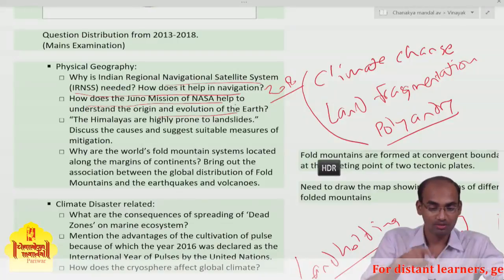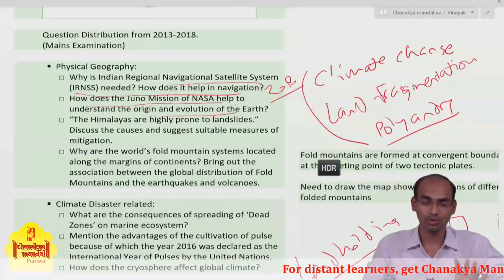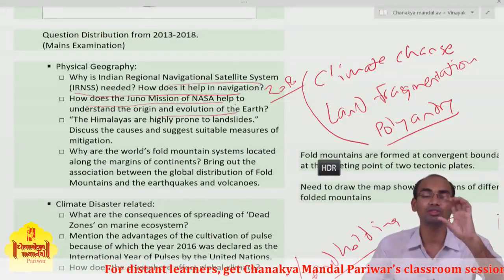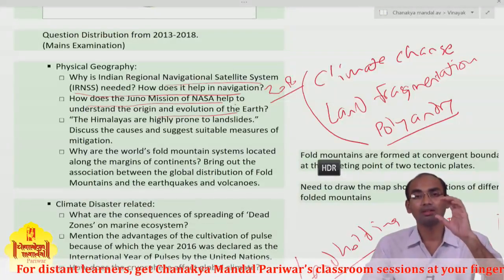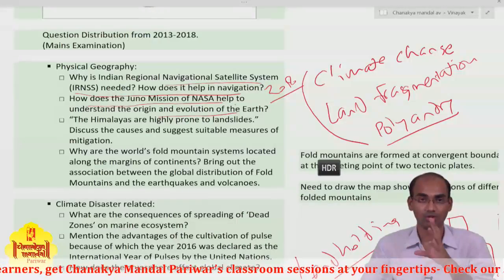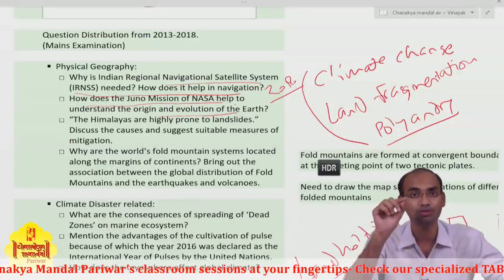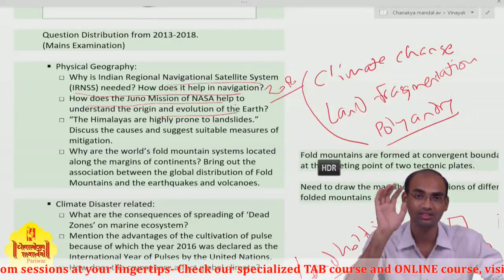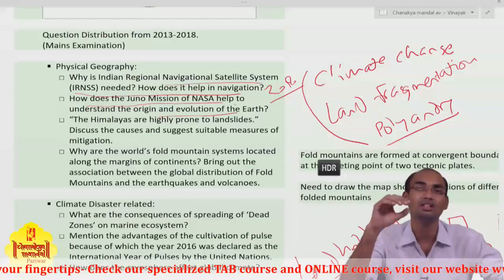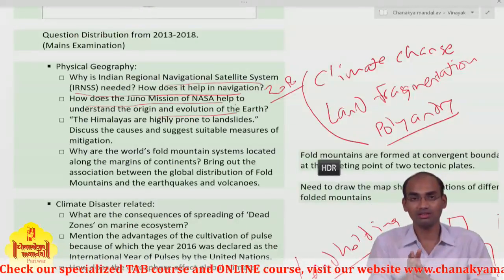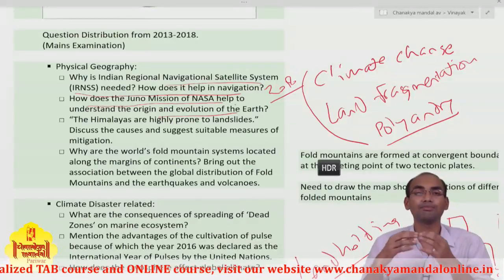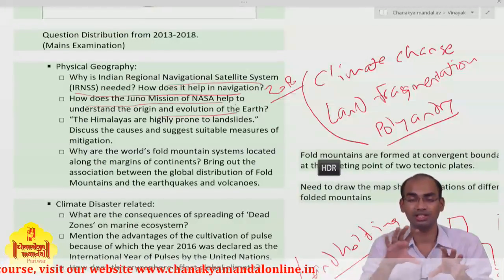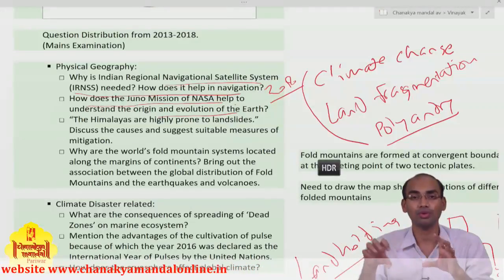So what will be the introduction of your answer? That is, what is this Juno mission, and after that, what are the objectives of the Juno mission? First one should know that the Juno mission is for Jupiter. This is an expedition to Jupiter, and with this mission NASA is trying to understand the atmosphere of Jupiter: the composition of the atmosphere, the temperature, and how it is different from the Earth.